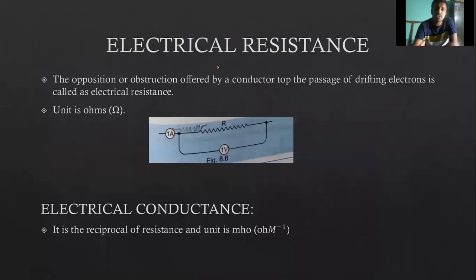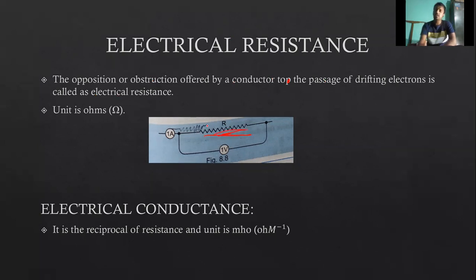Electric resistance. Resistance means opposition or obstruction offered by a conductor to the passage of drifting electrons. This is called electric resistance. This is the symbol of a resistor.